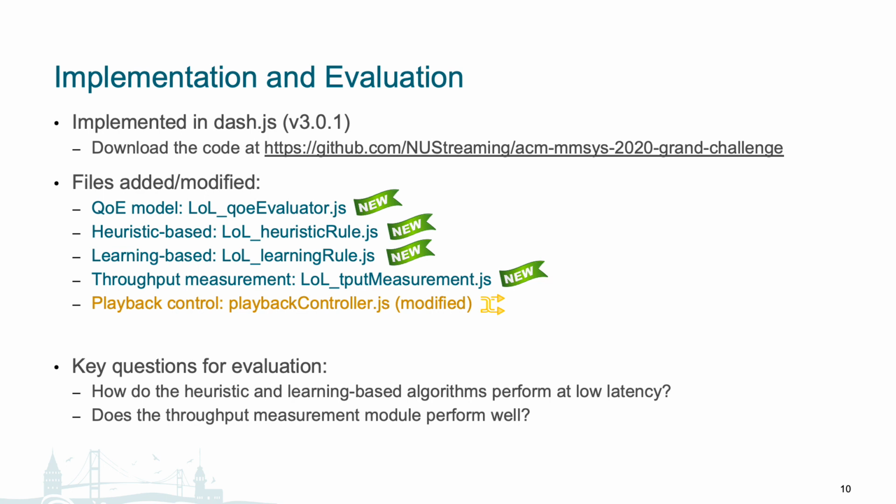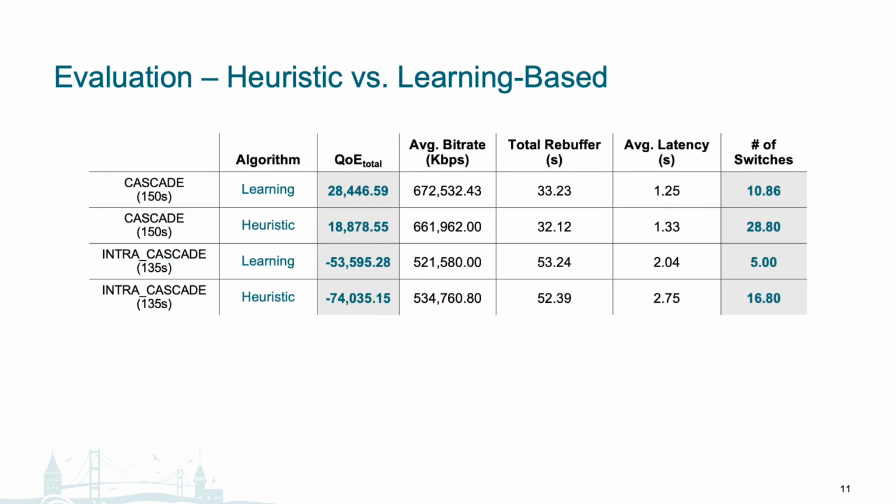We also evaluated our solution to answer these two questions. 1. How do heuristic and learning-based algorithms perform at low latency? And 2. Does our throughput measurement module perform well? To answer the first question, we ran multiple automated streaming sessions to derive the average QoE scores for each algorithm under 5 different network profiles provided by the challenge. We show the results for 2 of the network profiles over here. Note that these network profiles emulate challenging network conditions, such as cascading bandwidth that could drop to as low as 200 kbps. Hence, some of these QoE scores could at times drop to negative values.